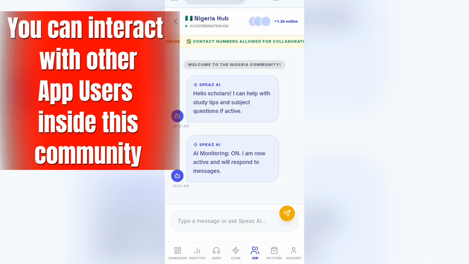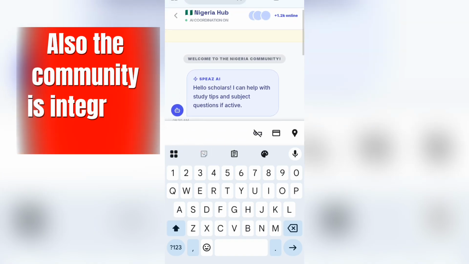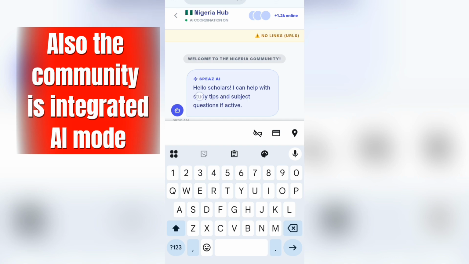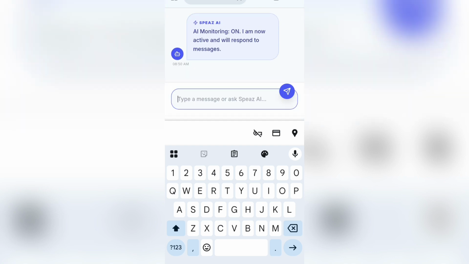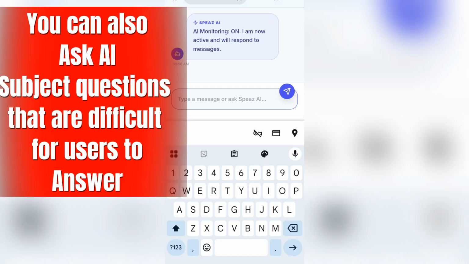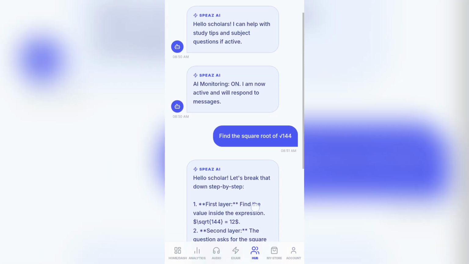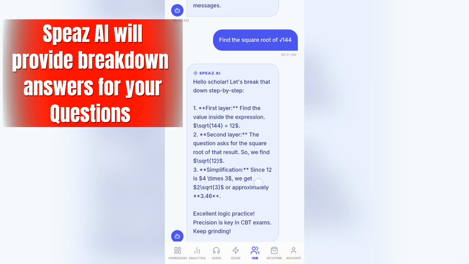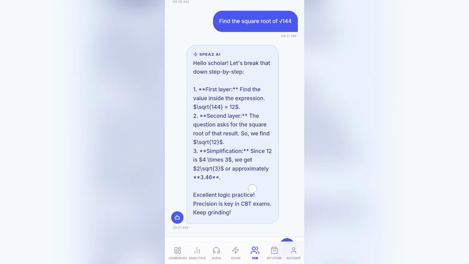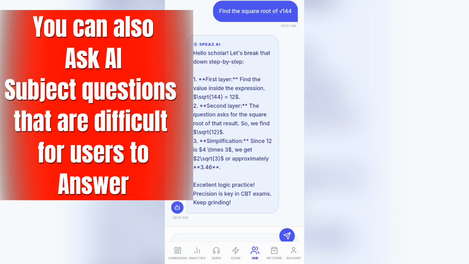It's integrated with AI, whereby you can ask questions. The AI is now turned on, and you can ask questions concerning your subject, concerning your tutorials. It's strictly for subjects, okay? Either biology, chemistry, mathematics, English. You can ask any question on the app. So you can see, "Hello scholar, let's break it down step by step. First layer, find the value inside the expression, square root of 144." So we have the AI simulation interface.